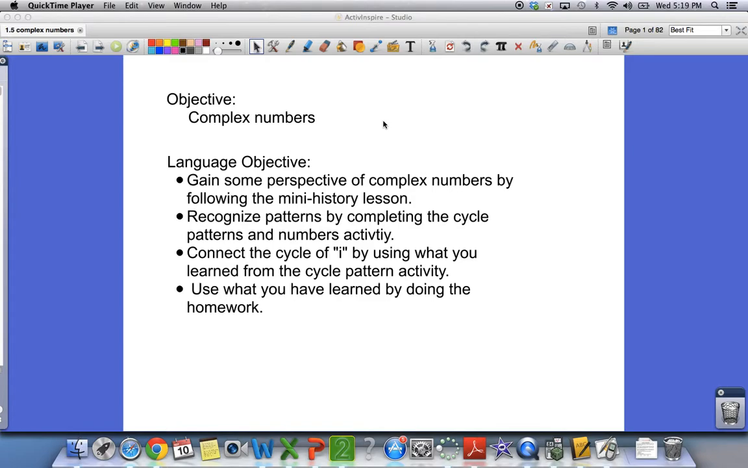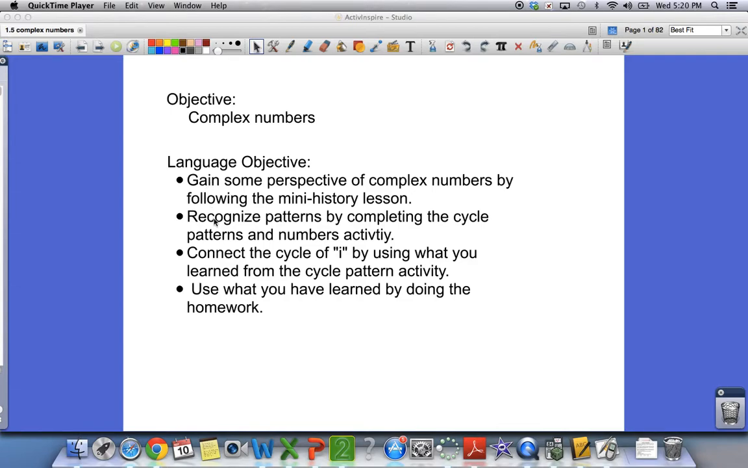So basically, today the objective is complex numbers. This is the last lesson before we have a review and then a test. So realize we do have a test coming up. First thing, we're going to gain some perspective of complex numbers by following the mini history lesson. I just want to give you an idea of the history behind complex numbers, where they came from. Maybe you've heard of them as imaginary numbers, and why they're called that.